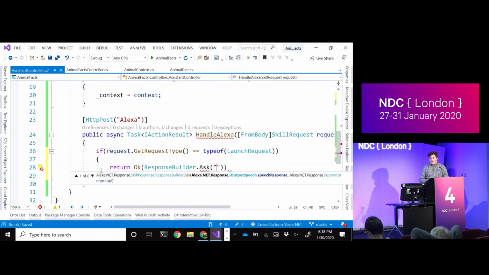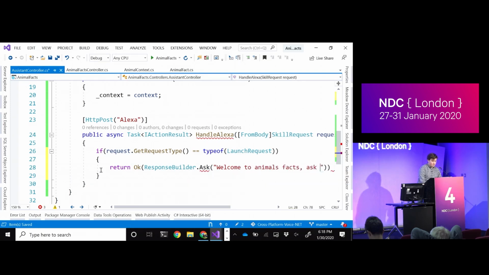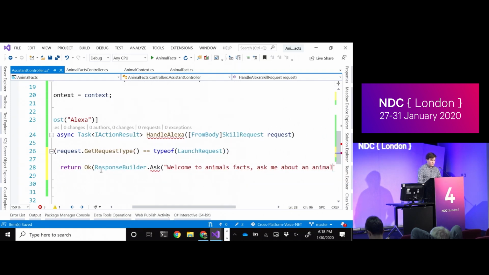Basically, the difference between ask and tell is ask will leave the mic open and the session open, if you just tell it, it's the end of it and the mic closes. So in this case, I want to ask the user something, even though I'm kind of making a statement. But I can say, welcome to Animal Facts. Ask me about an animal.